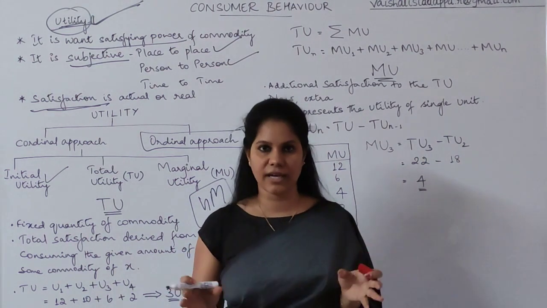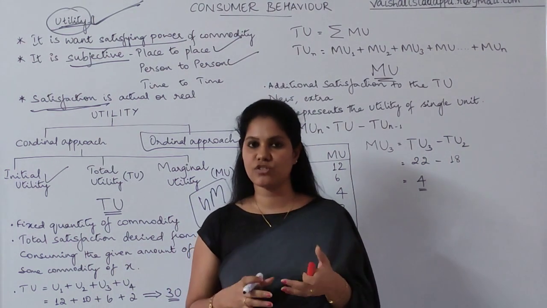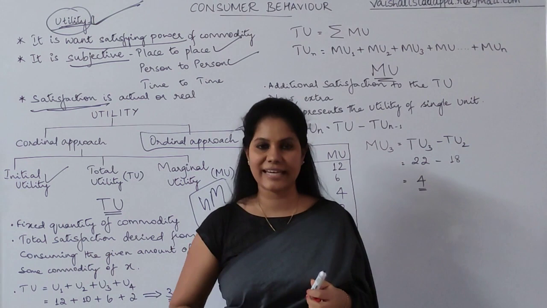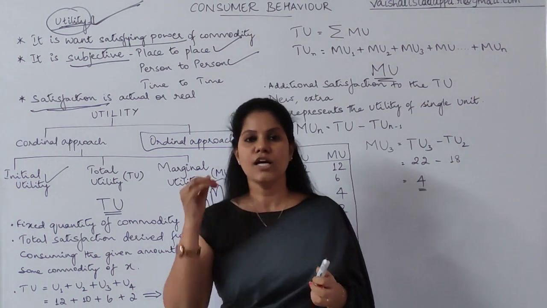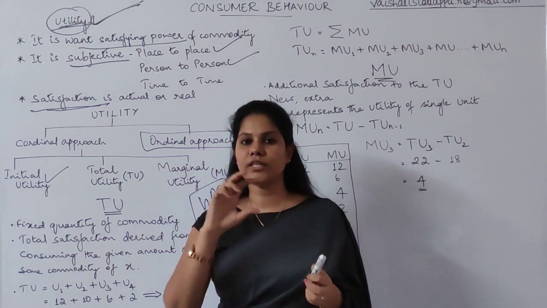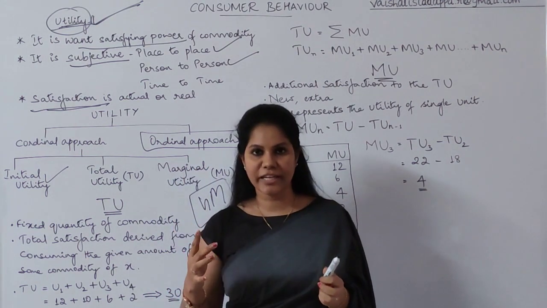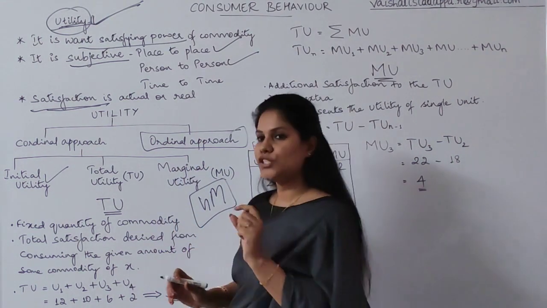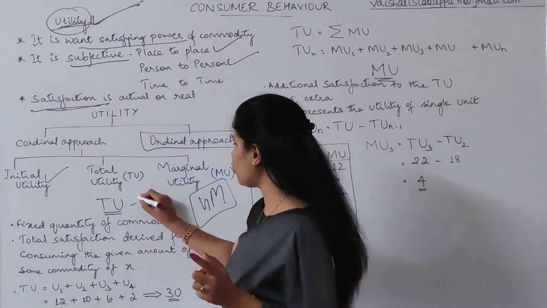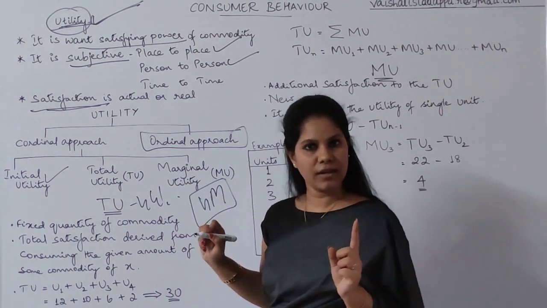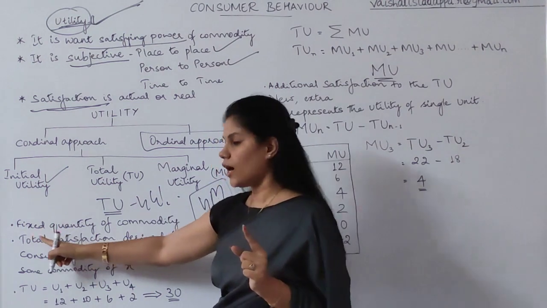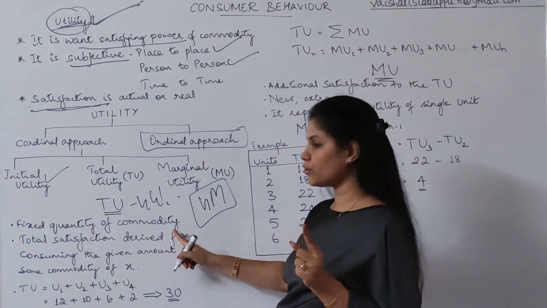of water. It is not done. Still, I am very much thirsty. I continue with the second glass, the third glass and the fourth glass. So finally, I got total utility from 4 glasses of water. What is the total utility here? 4 glasses of water, isn't it? So this way, I consume a fixed quantity of a commodity.